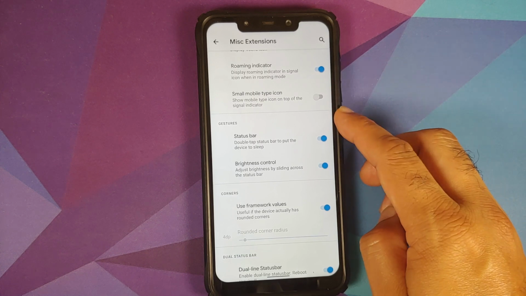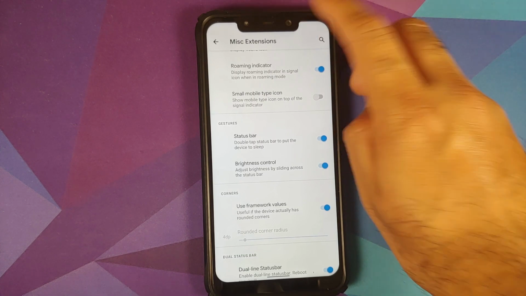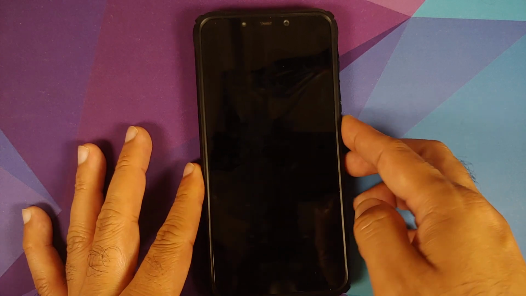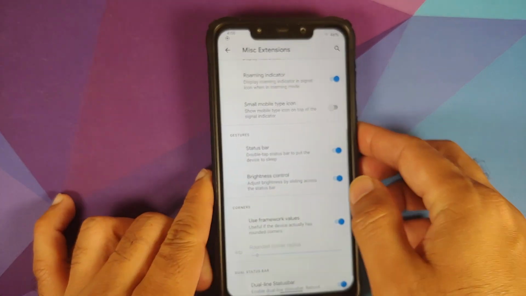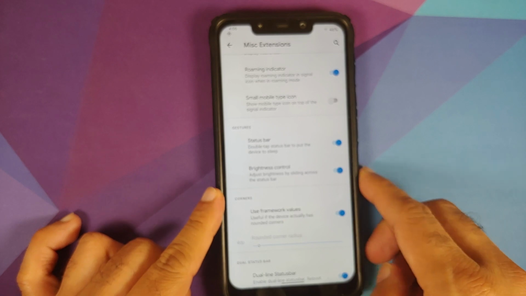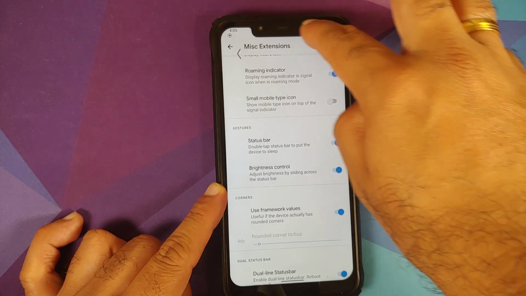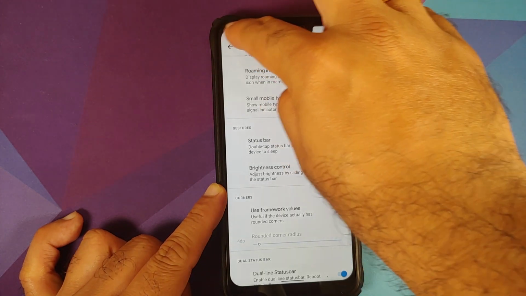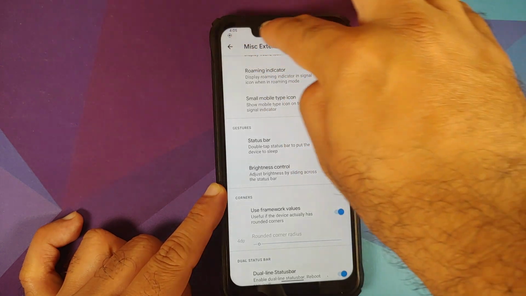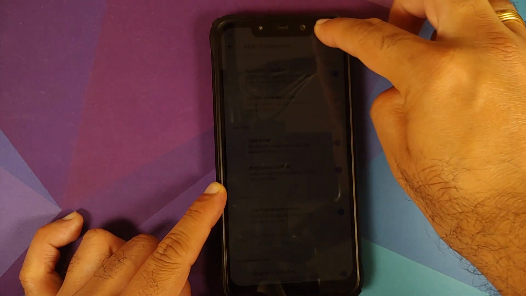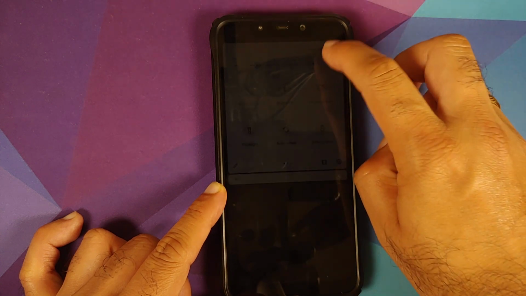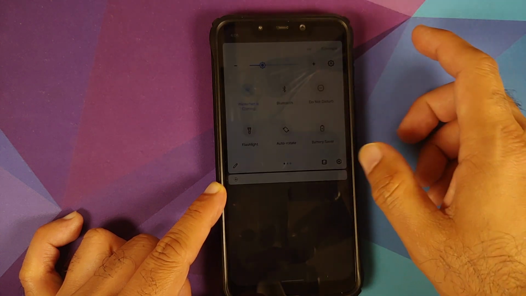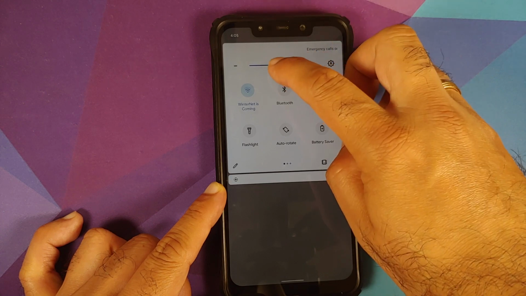Then for your gestures for the status bar, you have double tap to put the device to sleep. Let us use the face unlock one more time. Works without any issues. Then brightness control by sliding across the status bar. You have a toggle for that as well. As you can see, it works without any issues. Let me increase the brightness a little bit, or let us go with automatic brightness, increase it some more.